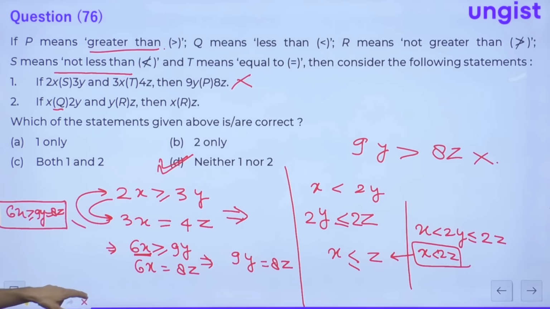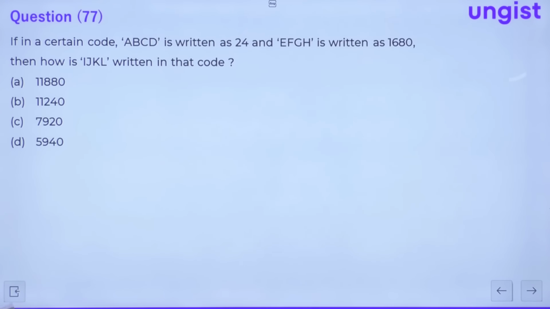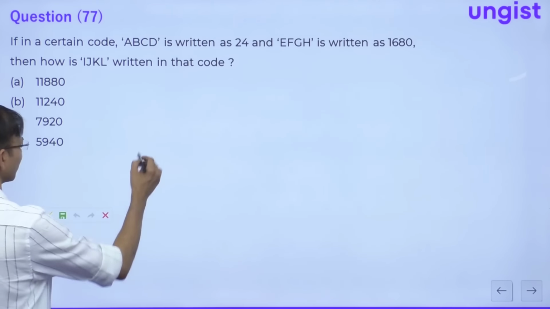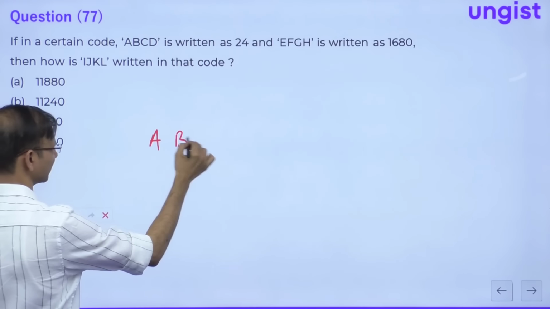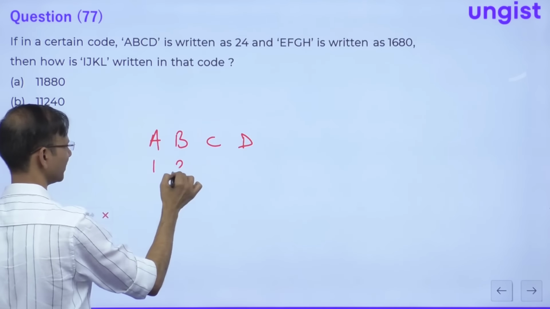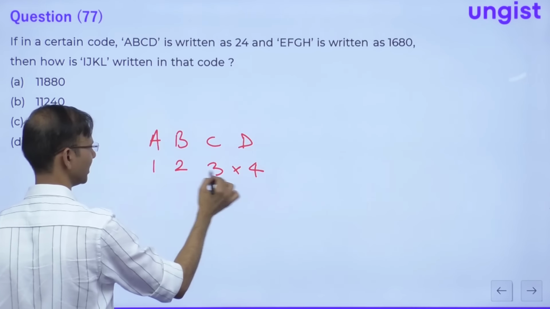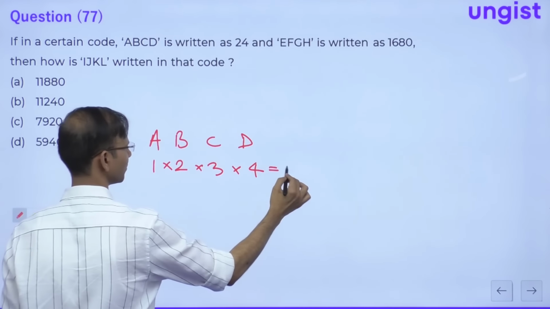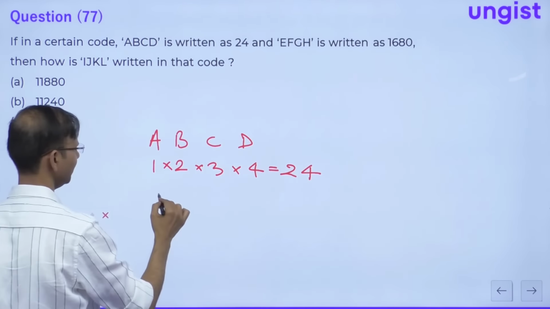Question number 77 is saying, if in a certain code ABCD is written as 24. So ABCD, guys: this is 1, this is 2, this is 3, this is 4, the positions of the alphabets. If you multiply them, you'll get 24. And then EFGH.